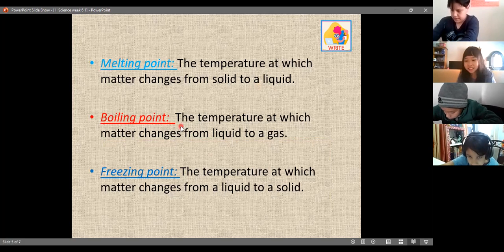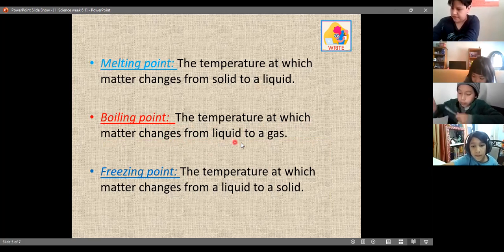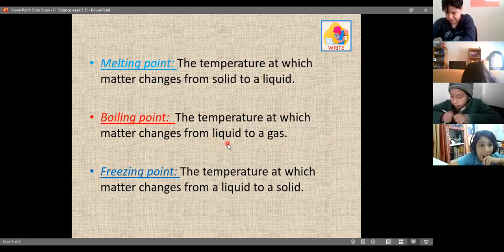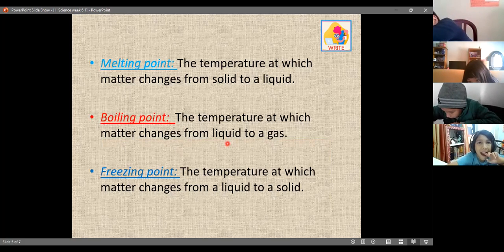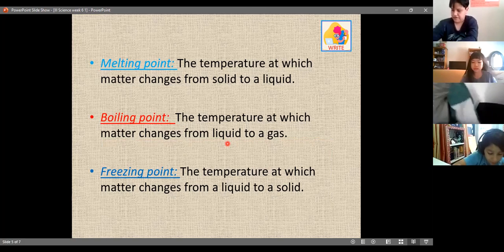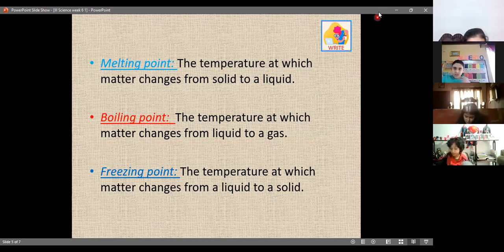Boiling point. What about boiling point? It's the temperature at which matter changes from liquid to gas. So when you put water on the stove because it's too cold today, you don't want to use cold water to take a shower, so you boil the water. It goes from liquid to gas, it's boiling.